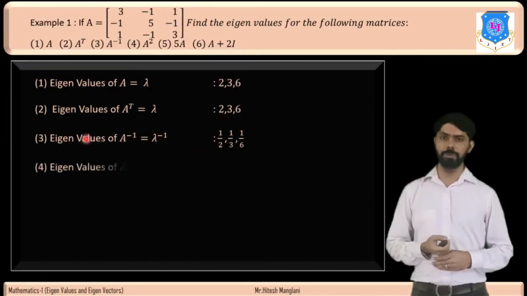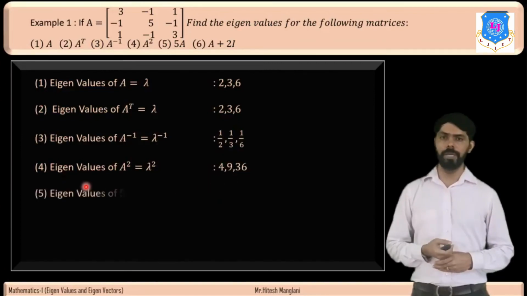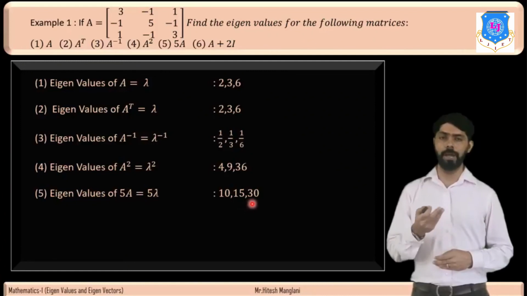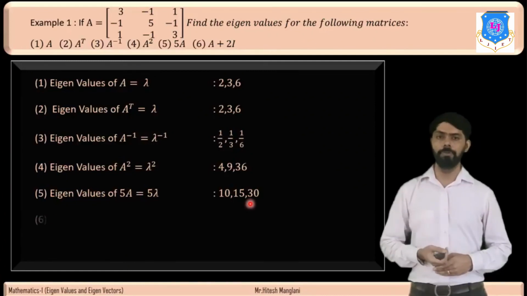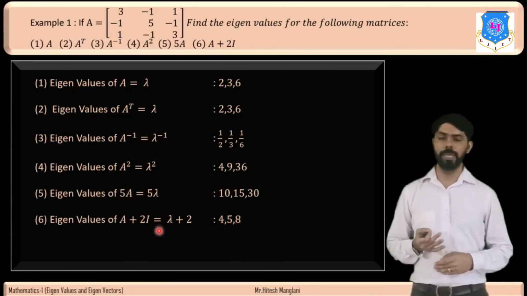Now we will find the eigenvalues of A square. It will be 2 square, 3 square and 6 square, so it will be 4, 9, 36. Now we will find the eigenvalues of 5A. It will be 5 into 2, so 10, then 5 into 3, so 15, then 5 into 6, so 30. Now we will find the eigenvalues of A plus 2I. That will be 2 plus 2, so 4, then 3 plus 2, so 5, then 6 plus 2, so 8. So this is how we can find the eigenvalues of these matrices.